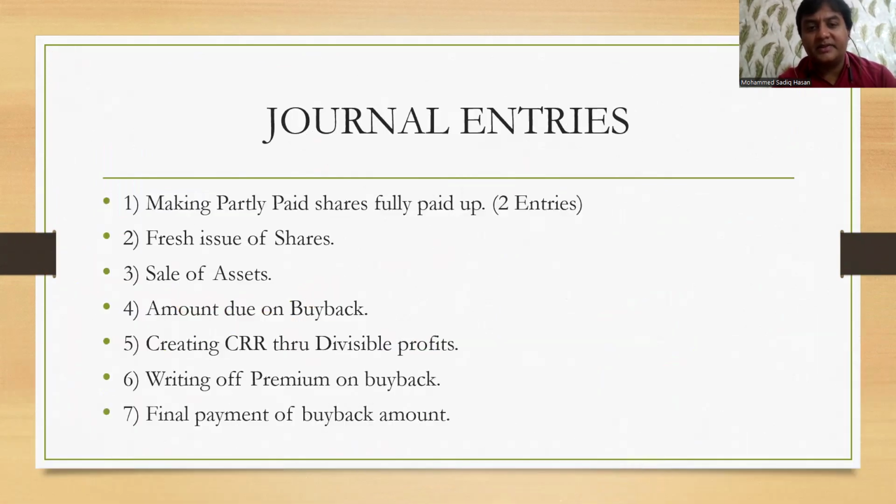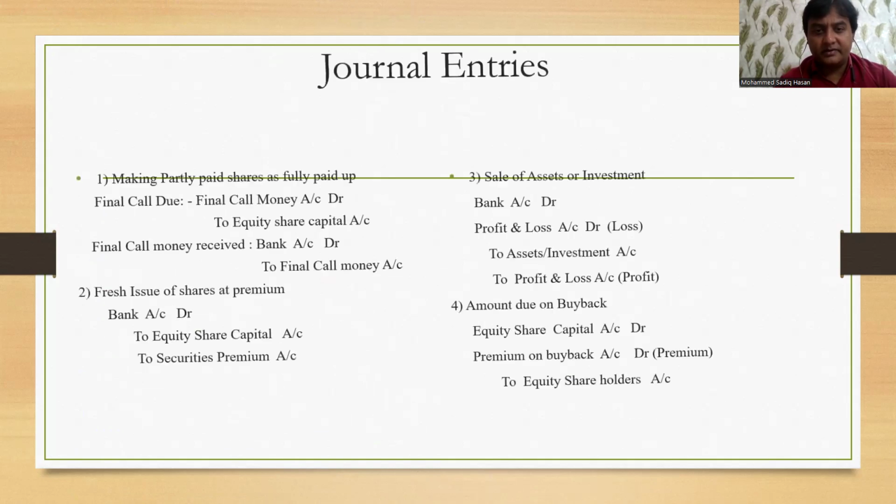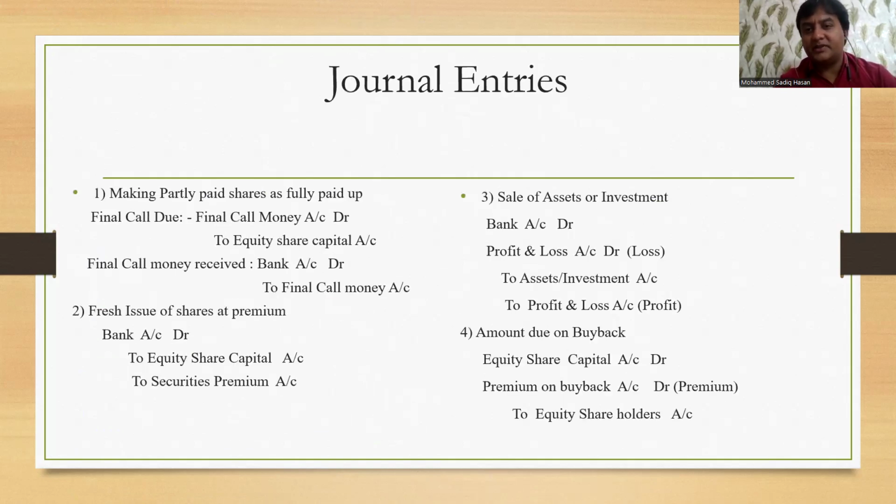Then what are the journal entries which we need to keep in mind, because journal entries are very important here. There are 7 to 8 journal entries here, starting from partly paid to fully paid. There are two entries for that. First is the final call money due and final call money received. Then comes when you go for a fresh issue at premium. Then sale of asset or investment at profit or loss. Then whatever amount you need to pay to the equity shareholders with premium.